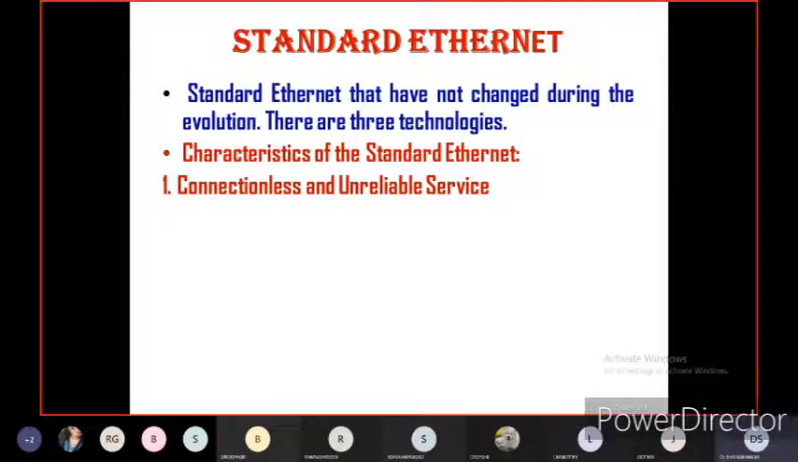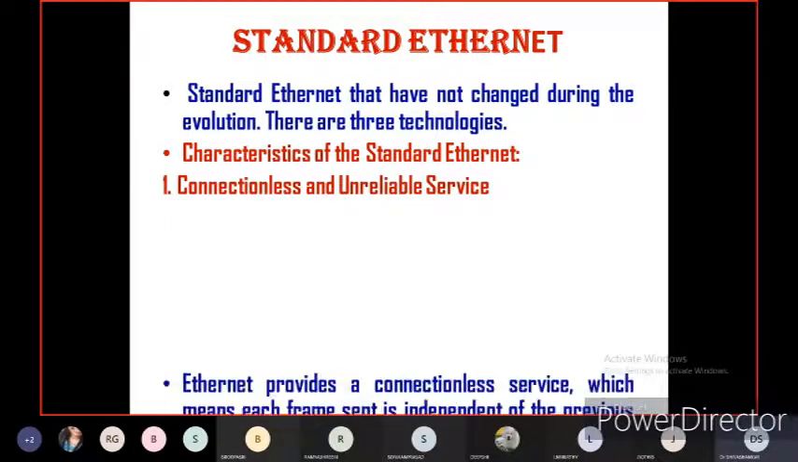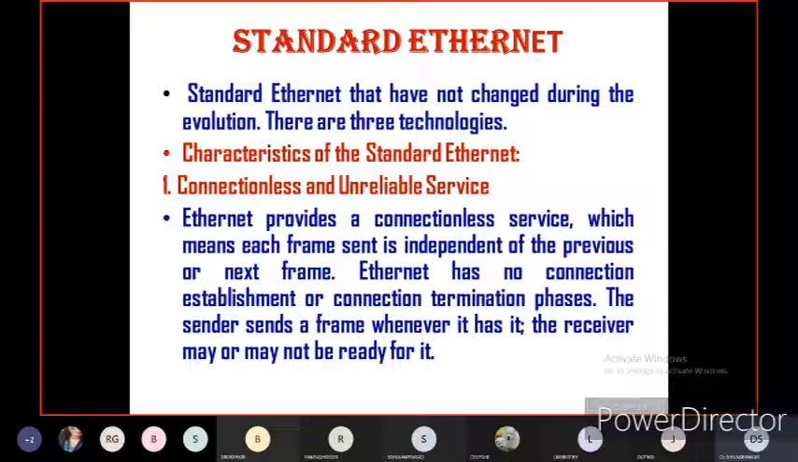First one is connectionless and unreliable service. Connectionless, as I told you, is wireless communication. Connectionless is nothing but wireless communication. So which is the supporting protocol for it? That is the UDP protocol. For connection oriented, TCP and IP protocol is the supporting protocol. For connectionless, it is nothing but the UDP protocol. Usually wireless communication or connectionless protocol is an unreliable service.